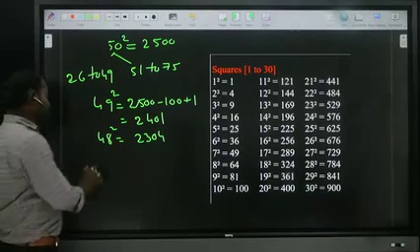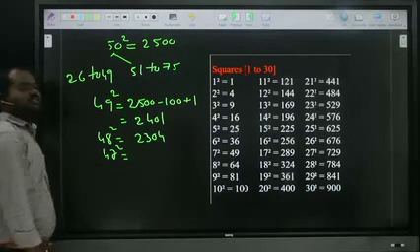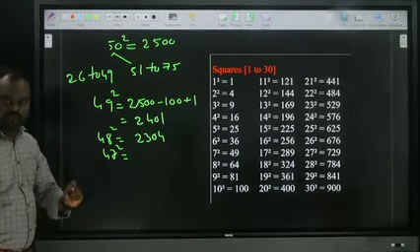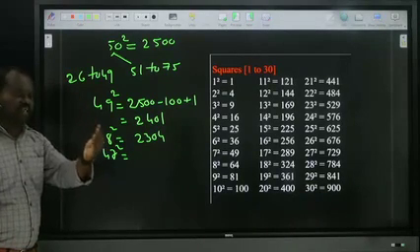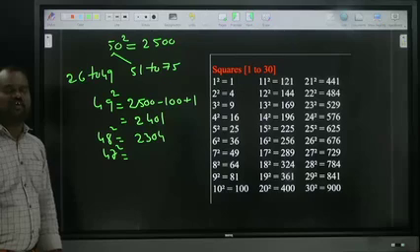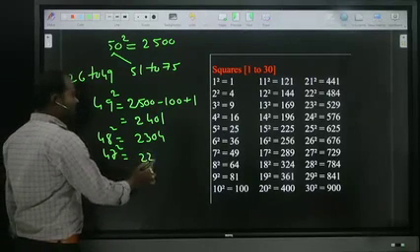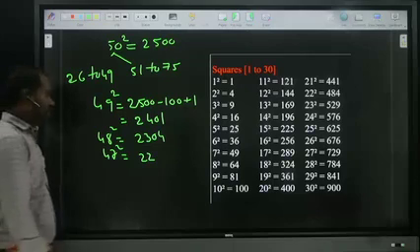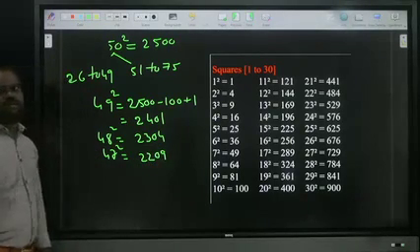If I want 47, first of all, what should we do? 25. 47 means how much less? 3 less. 25 minus 3, how much? 22. Write down 22. 3 square, single digit, so 09. Is it clear?